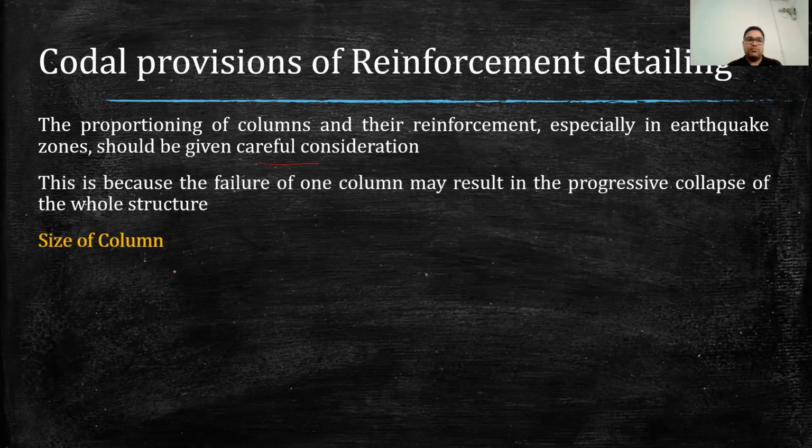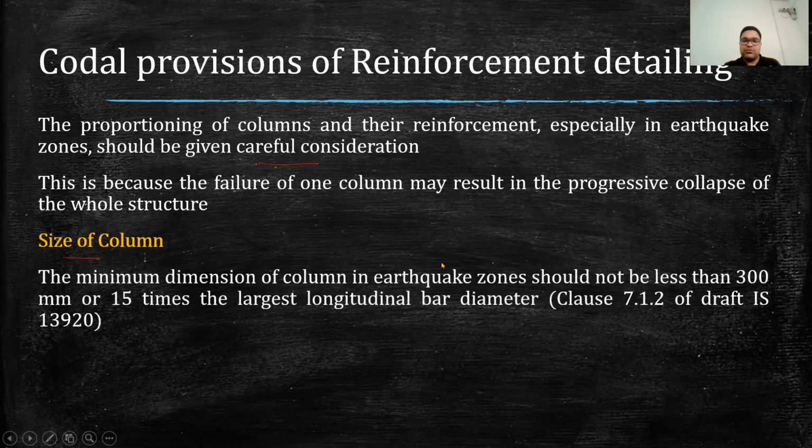So the first point that we will consider as per IS code is the size of column. So what should be the minimum size of column? That is a question to be asked many times. As per IS code, the minimum dimension of column in case of earthquake zones should not be less than 300 mm or 15 times the largest longitudinal bar dia, and it is as per this clause of IS code 13920.